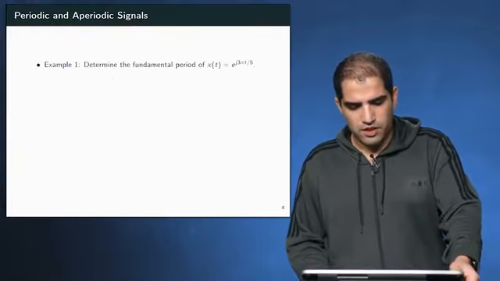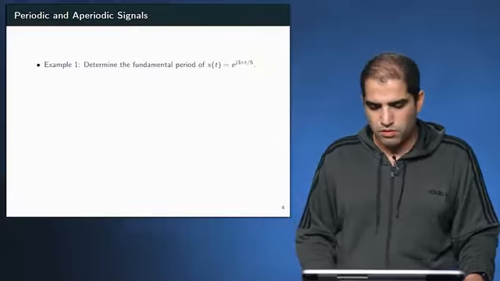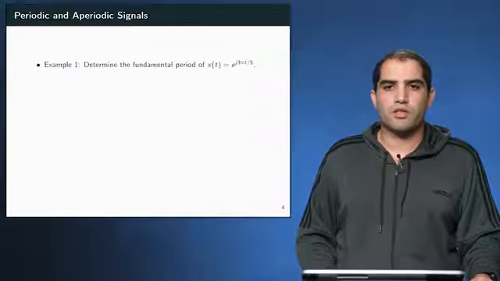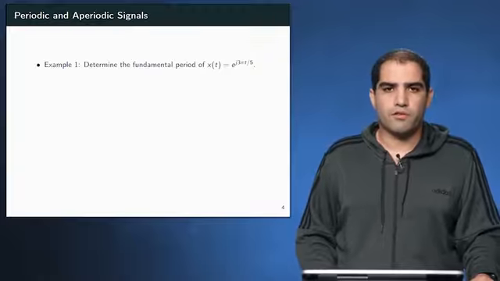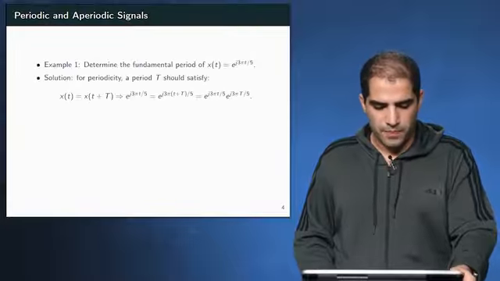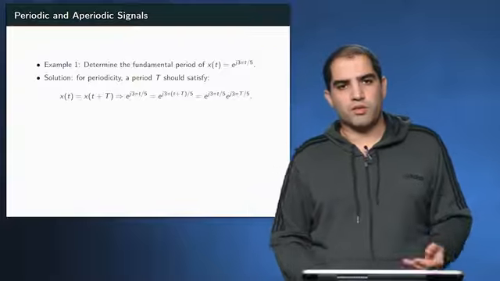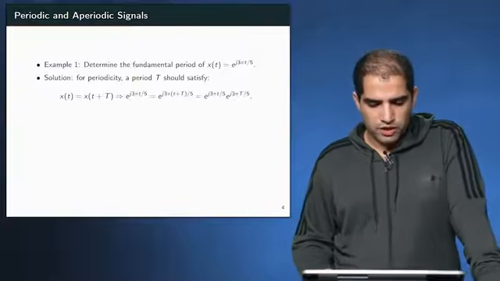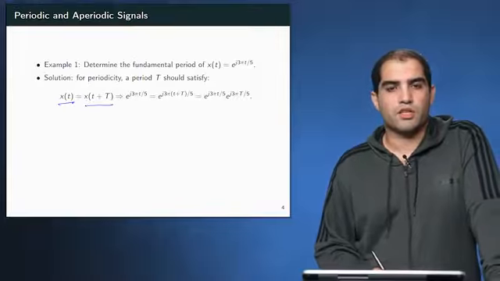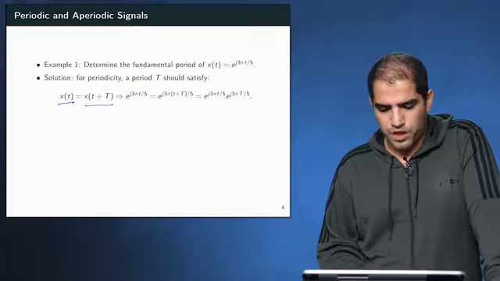All right, so let's look at some examples. Look at this signal, x of t defined by e to the j 3 pi t over 5. This signal is periodic, and we will see why. To see why it is periodic and what is the fundamental period, we need x of t equals x of t plus capital T for some capital T value that is greater than 0.